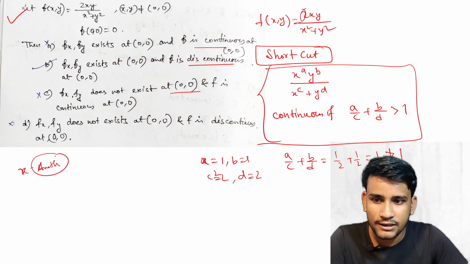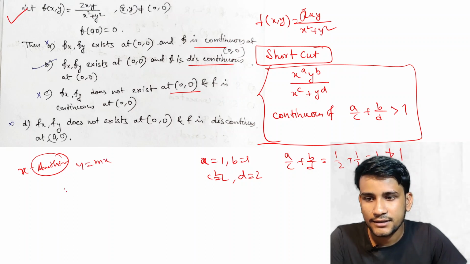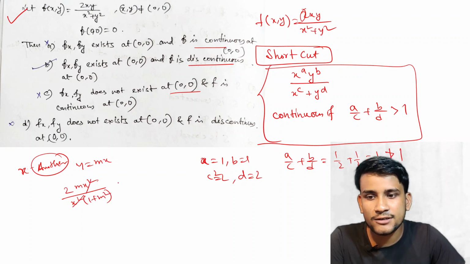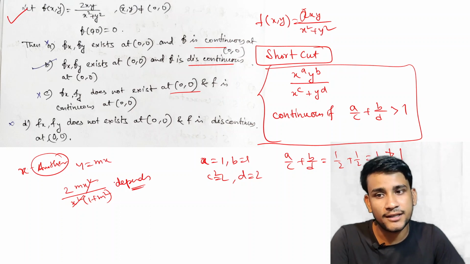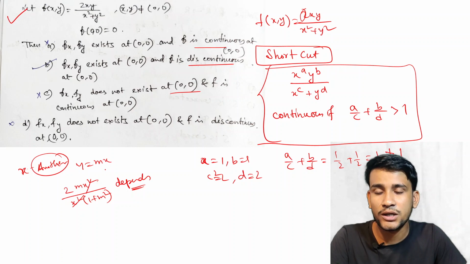If you check another method, if we put y equal to mx, then this is like 2mx square by x square. If we take common 1 plus m square, this depends on m, so this is not continuous. This is the second method, and the third method is x equal to r cos theta, y equal to r sin theta, polar values. If we get a fixed limit, a unique limit or finite limit, then it is continuous, otherwise not.